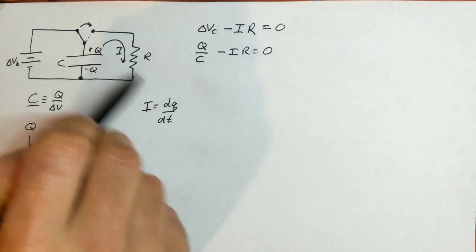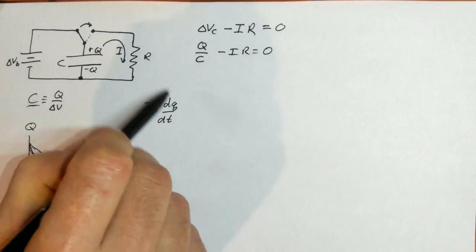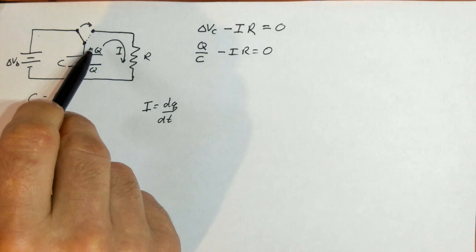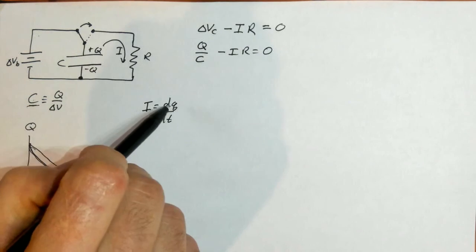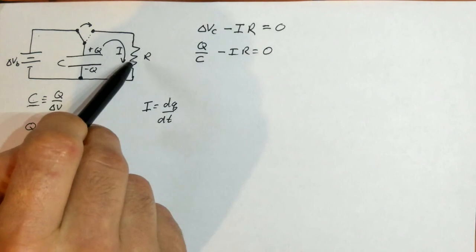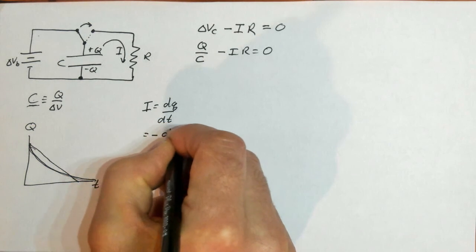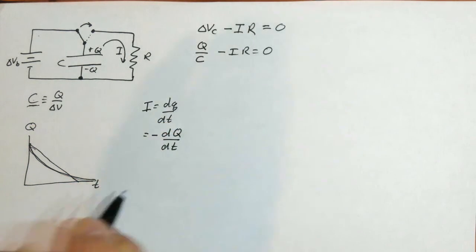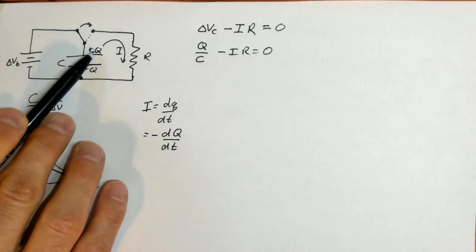So this is the charge that's flowing in the wire, but that charge is opposite the change in charge in here. If you lose a little dq here, so this gets smaller by a small amount, then that means that q is flowing through here. So we could say this is equal to negative dQ dt. Again, this is the charge flowing. This is the charge on the plate.